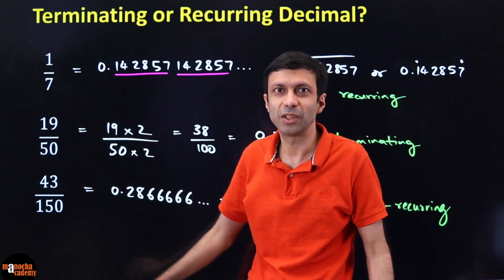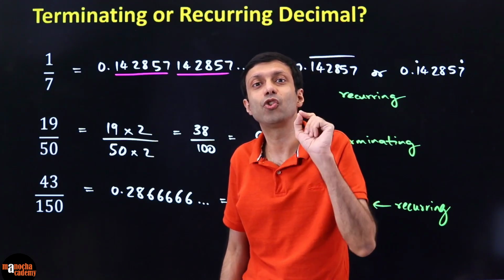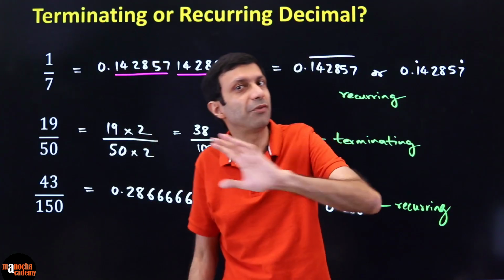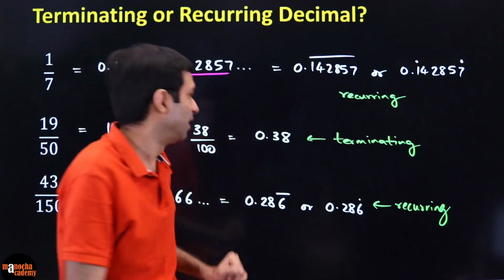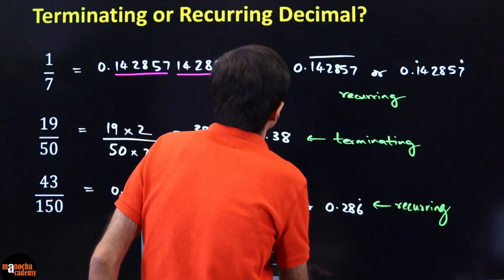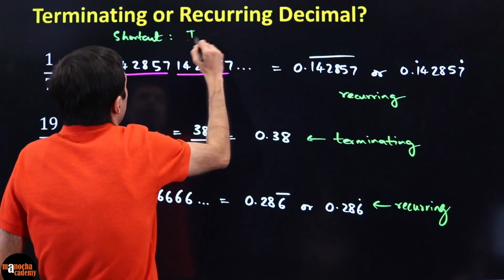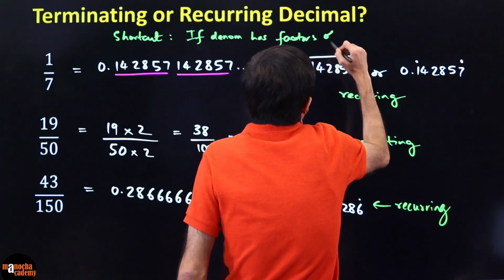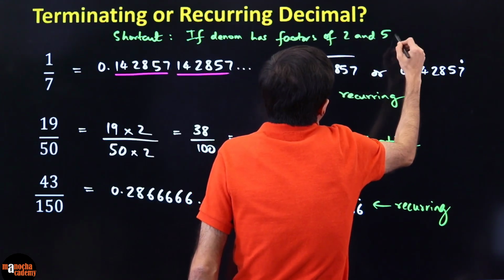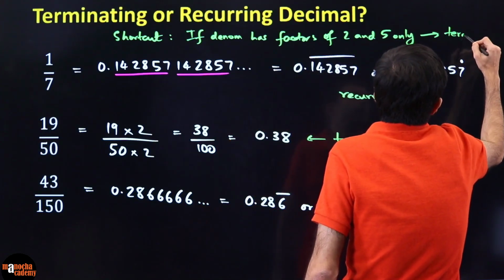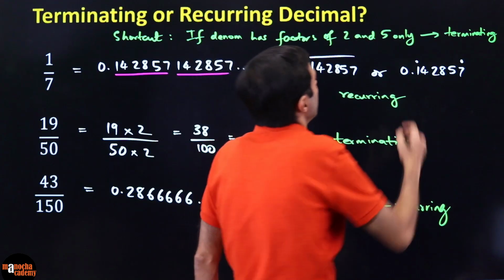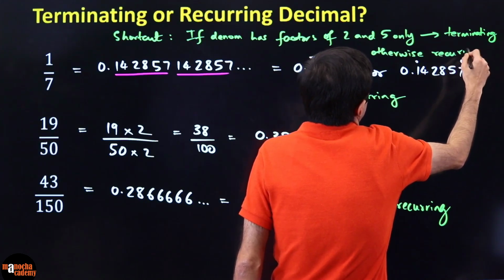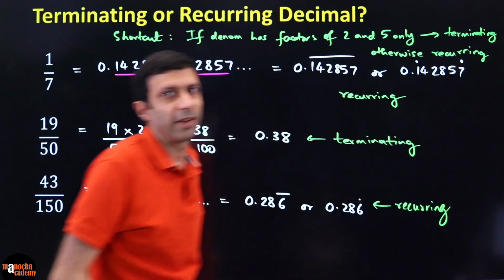Don't even look at the numerator. Look at the denominator of the fraction and check if it has factors of 2 and 5 only, then it will terminate. Otherwise, all other fractions give recurring decimal answers. So what is the shortcut trick? The shortcut is, if the denominator has factors of 2 and 5 only, then it is terminating. Otherwise, it is recurring, because in rational numbers, you always get a non-terminating repeating pattern.